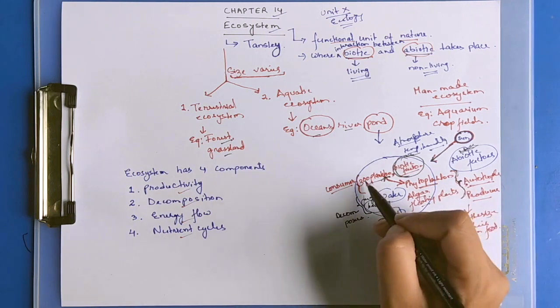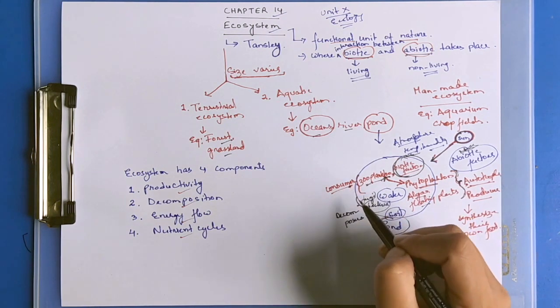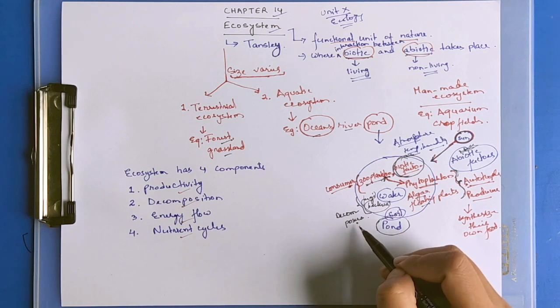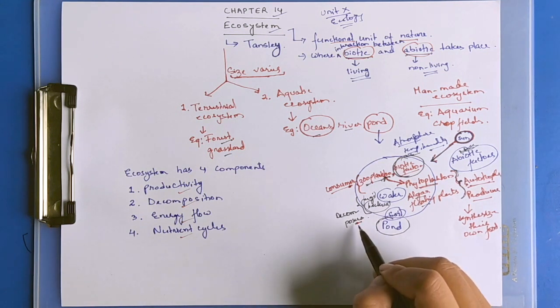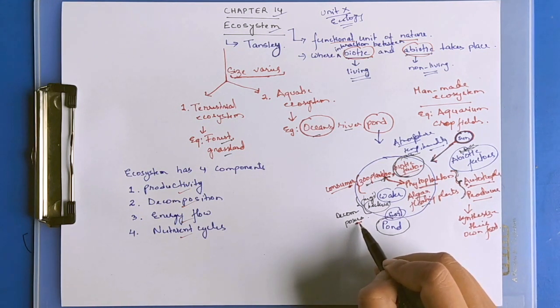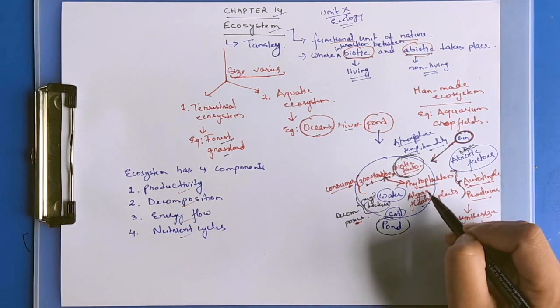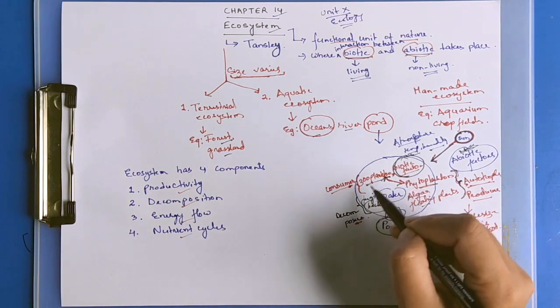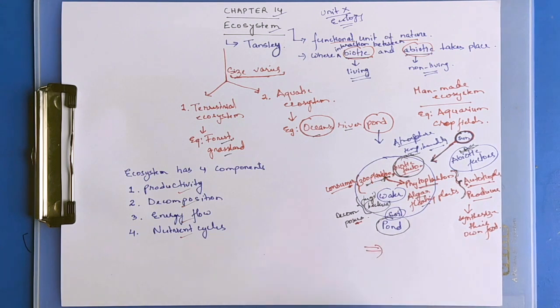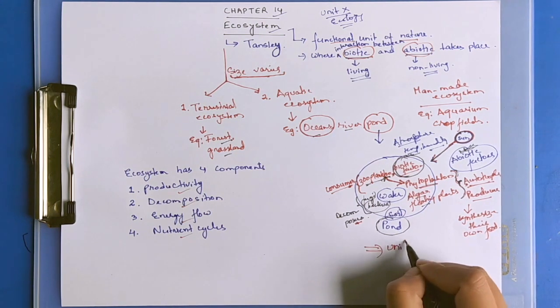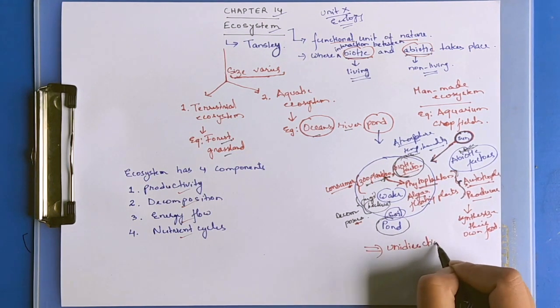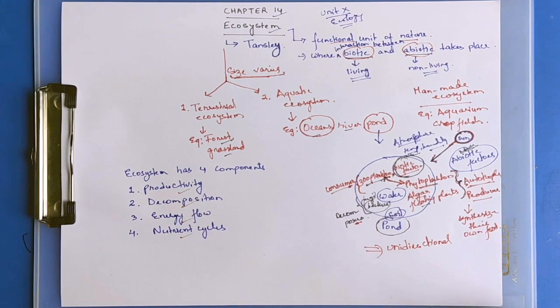Autotrophs pass it to consumers, consumers pass it to decomposers, and decomposers will pass their energy to autotrophs again. The movement of this energy is unidirectional, from lower trophic levels to higher trophic levels.